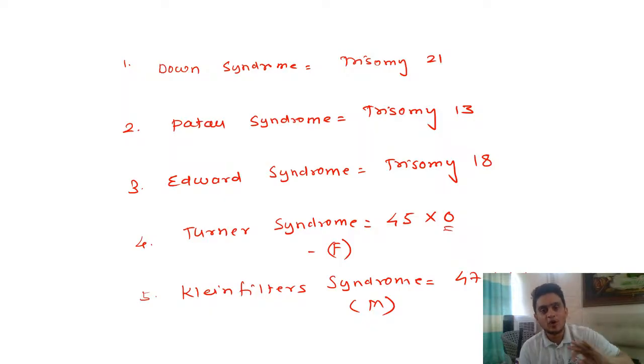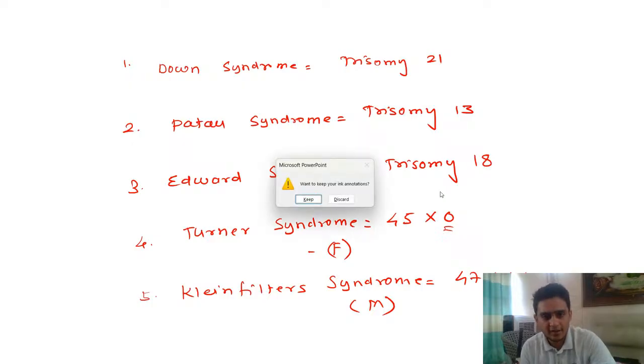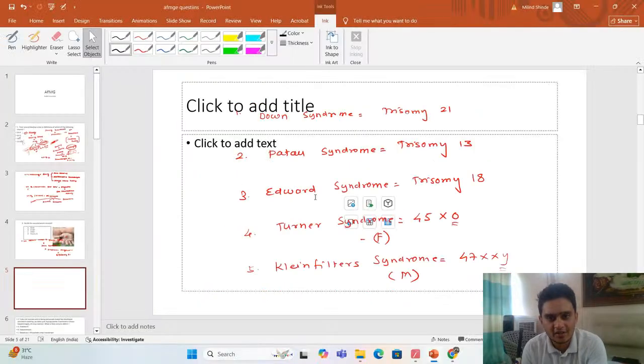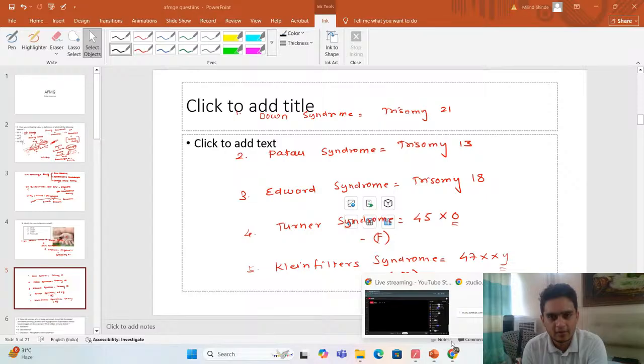We call them aneuploidies. Aneuploidy means abnormality of chromosome number. Okay? So this is what you should know. I'm going to share this PDF with you as well after the class. Don't worry, it will be there on the platform. So you should all know these trisomies and aneuploidies for your exam. Extremely important. Okay? Clear? Any doubt till now? Anything that you did not understand, you need time to write anything.